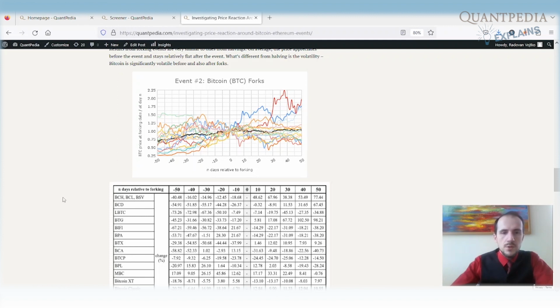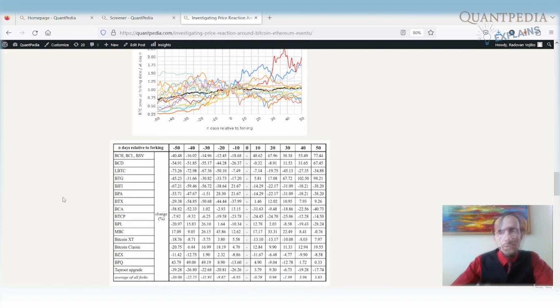So on average, there is significant performance that can be gained by going long before the fork, but the volatility is also significant. So there can be events with significant drawdown before the fork, even though on average we can expect price appreciation before the fork. So that's how it looks on Bitcoin.